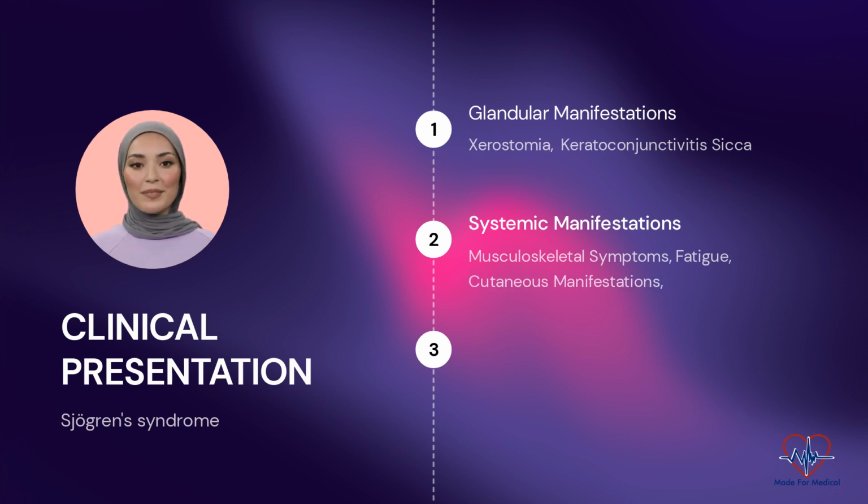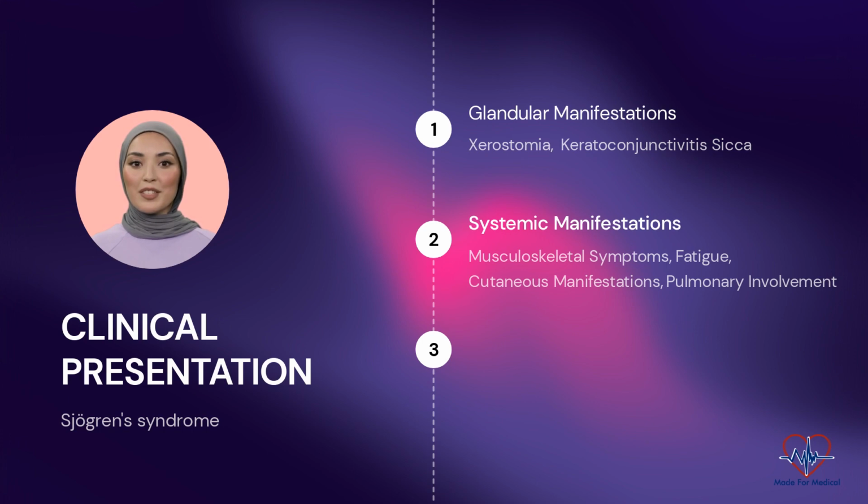Cutaneous manifestations: patients may develop cutaneous manifestations, such as dry skin, rashes, and vasculitis. Purpura, livedo reticularis, and Raynaud's phenomenon can also occur. Pulmonary involvement: dryness of the respiratory tract can lead to a chronic dry cough, hoarseness, and a sensation of breathlessness. Interstitial lung disease and bronchiectasis are less common but can occur in severe cases.